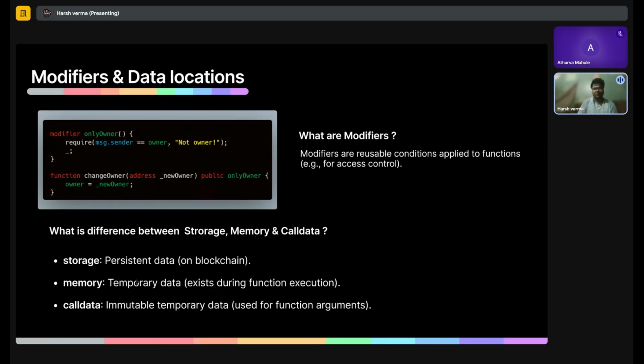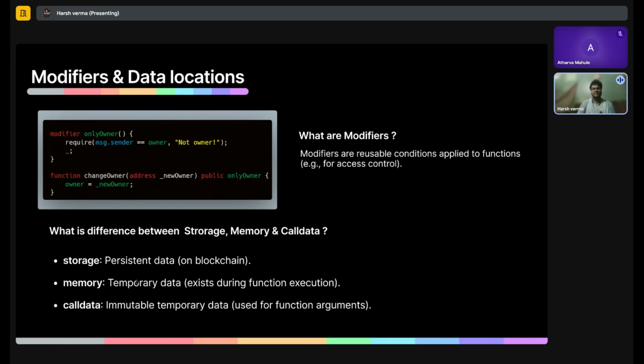There's also storage and memory. Storage stands for persistent data. In hardware terms, think about storage as ROM data, and memory as RAM data. It is temporary storage: as long as the contract is being executed, it will store that data. There's also calldata, which is basically function arguments that are stored while the function is being processed.